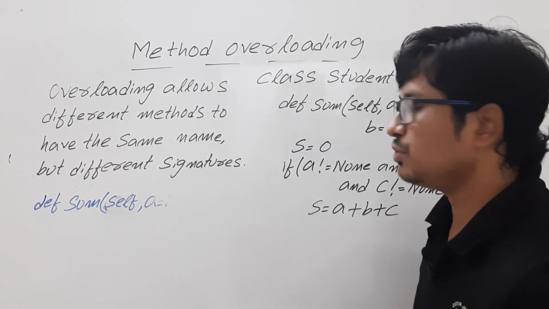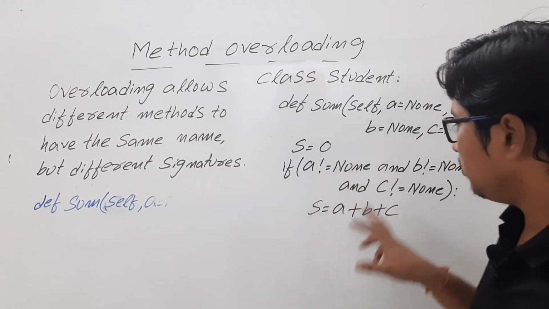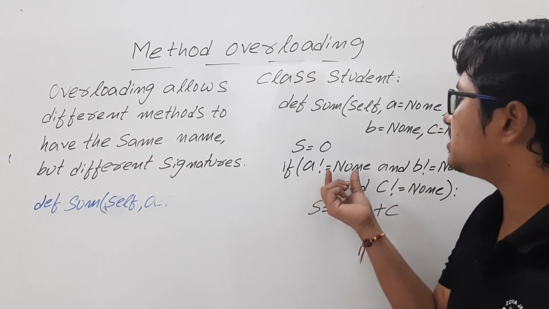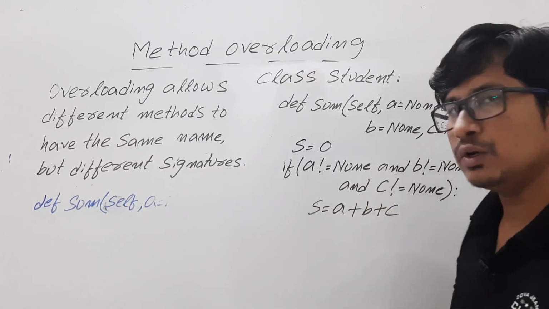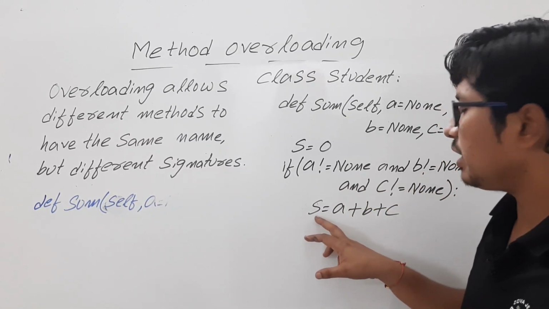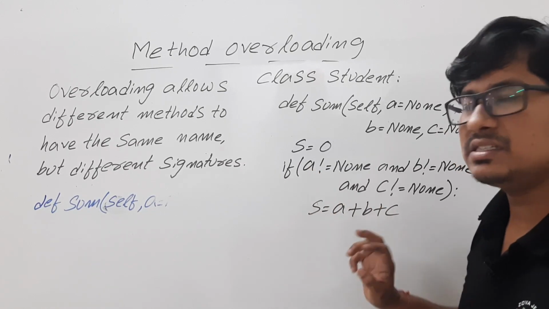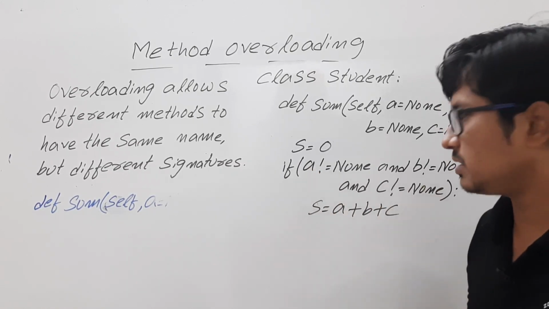Meaning, if the user is providing a value, b value, and c value, then obviously a will not be equal to None, b not equal to None, and c not equal to None. In that case, s is equal to a plus b plus c.